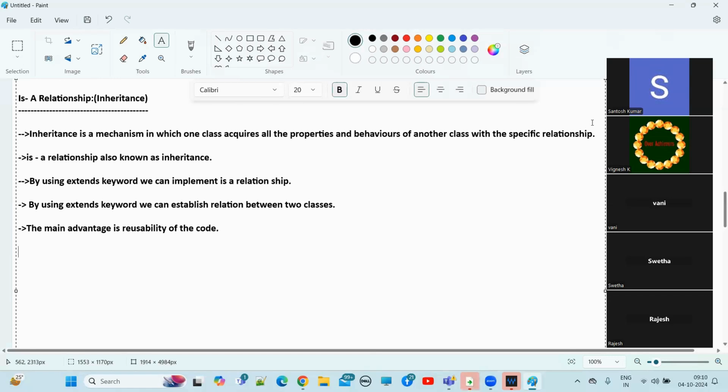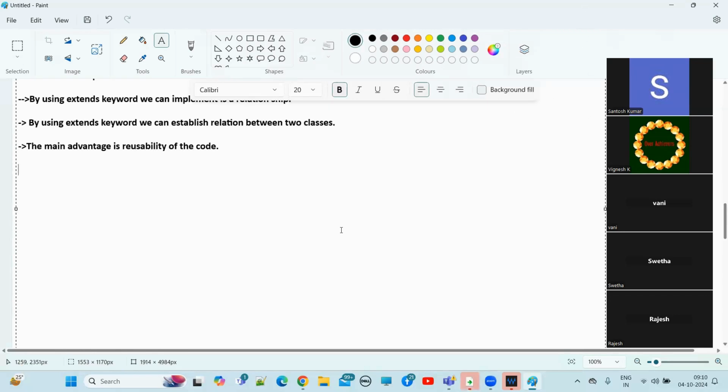We will discuss those two points while writing real-time examples. Now, we will see how the reusability works.